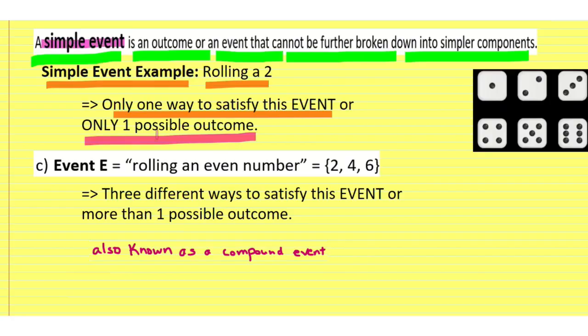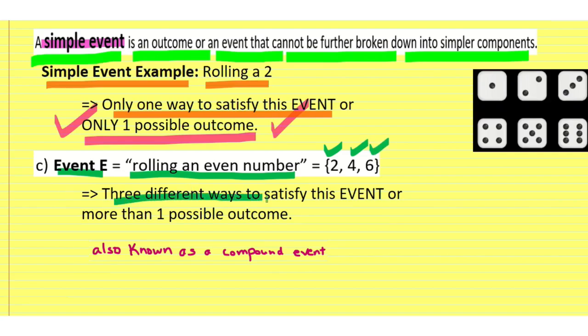So a simple event has only one possible outcome. Event E, such as rolling an even number, has 3 possible outcomes. It has 3 different ways to satisfy the event of rolling an even number. So that means that event E has more than one possible outcome, so it is not a simple event.